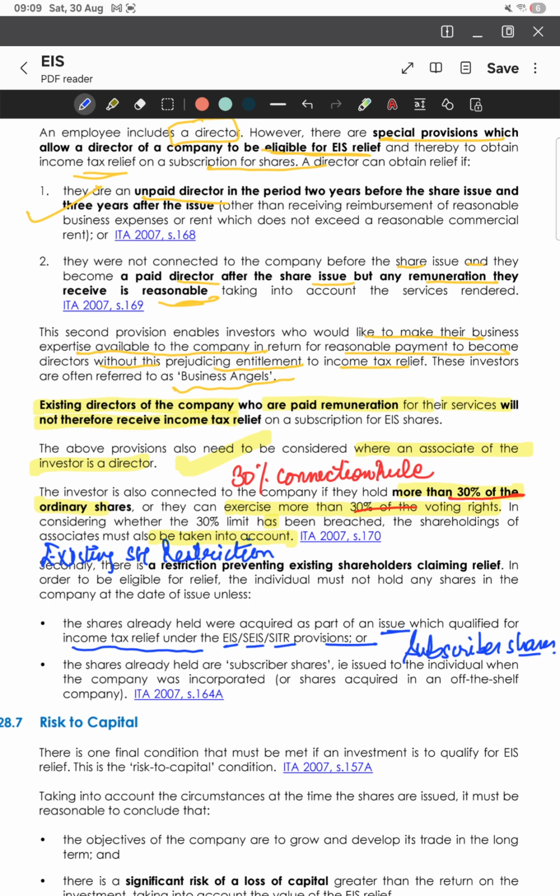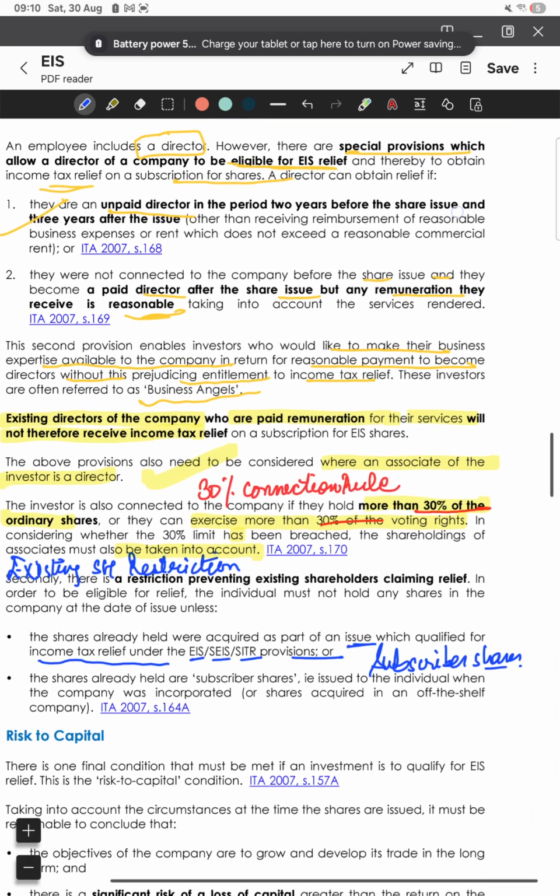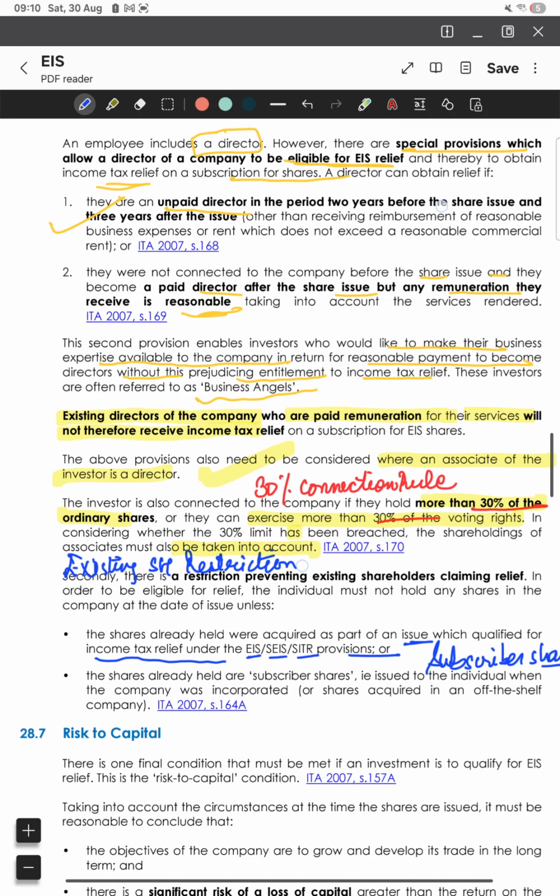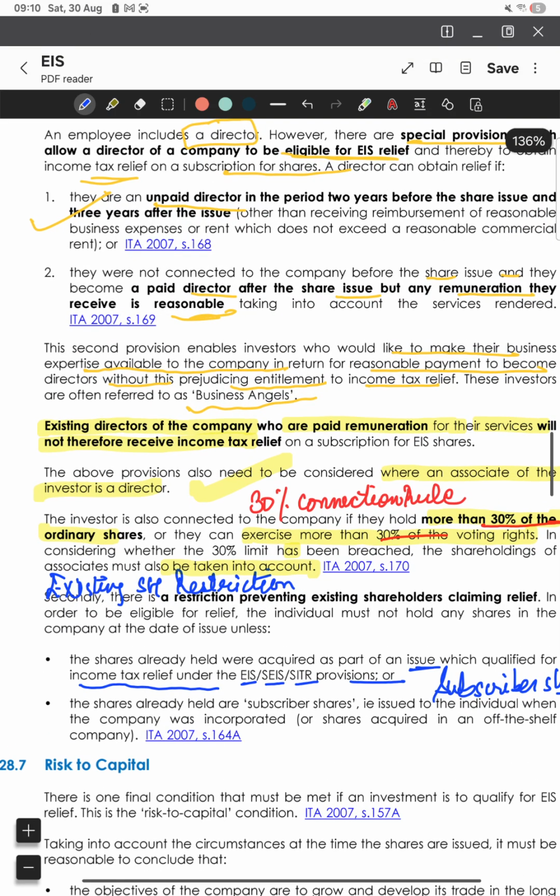So, what's the thinking behind this rule basically? It's very simple. HMRC doesn't want existing investors with a big stake to use EIS just as a tax saving tool, but at the same time, they still want to encourage early supporters like founders with subscriber shares or genuine EIS or SEIS backers to keep investing in the business.